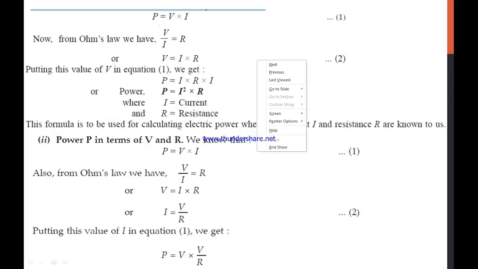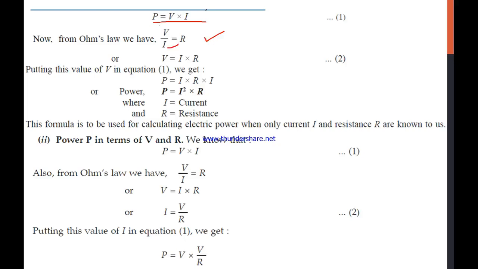Okay, so we already have a formula that we saw on the last slide, that is P equal to V cross I, or P equal to V into I. Now, using Ohm's law we can write V by I equal to R. That is the same formula, do not confuse, that we can also write V equal to IR. Now we want our power formula in terms of I and R, so we need to express V in the form of I and R.